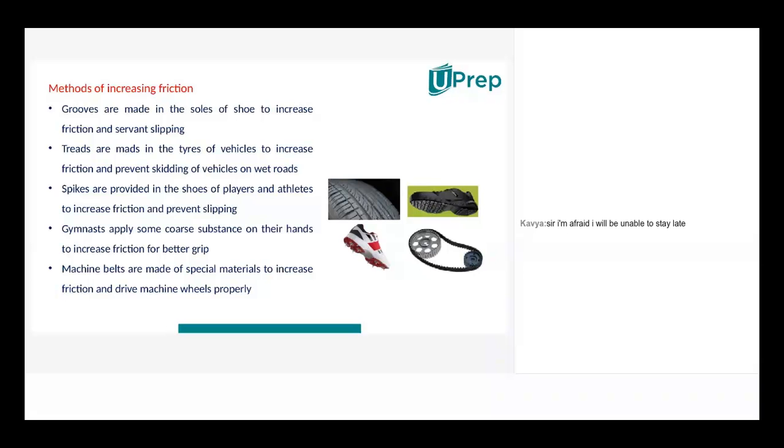So today we are going to learn about friction part 3. Today we are going to learn how to increase the friction and how to decrease the friction. And generally tell me, is friction an opposing force or a supporting force? The opposing force.